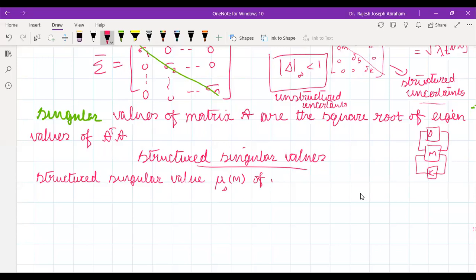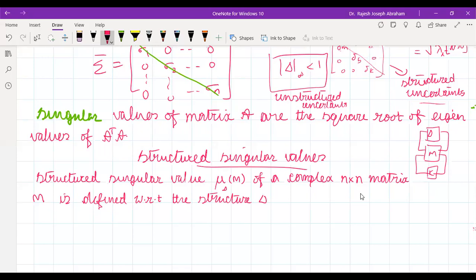Of a complex n by n matrix M is defined with respect to the structure delta of a block diagonal complex n cross n matrix.